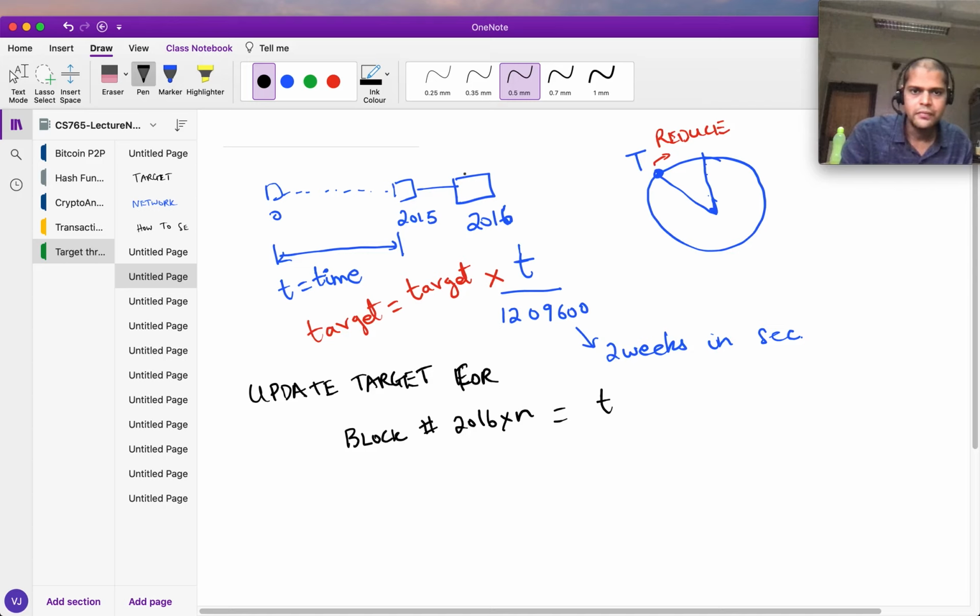So if I'm a miner and I want to know what to put in here, I shouldn't look at my own local clock, because that's a problem. I don't really know when these blocks were created, because I wasn't there when they were created, and this is where the timestamp comes in.